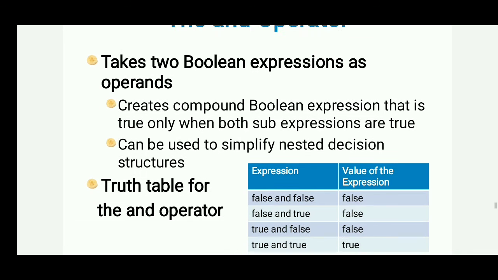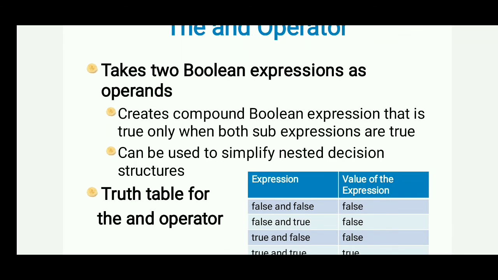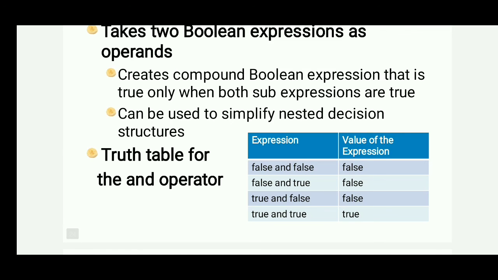Here you can see that AND takes two Boolean expressions as operands and creates a compound Boolean expression that is true only when both sub expressions are true, and it can be used to simplify nested decision structures. So the truth table is there. False and false gives false. False and true gives false. True and false gives false. But when both conditions are true, then and only then will it give the answer true.